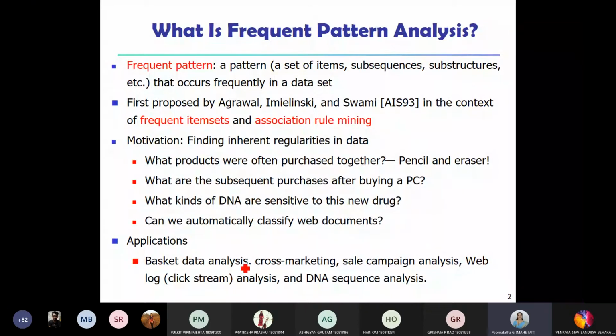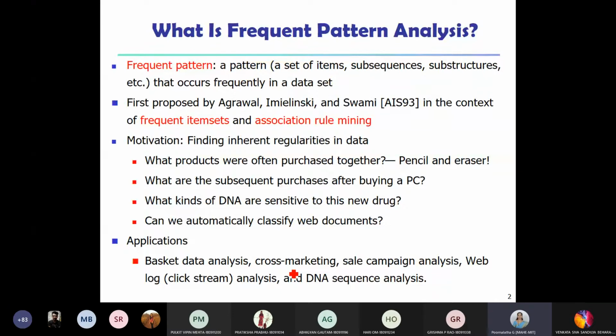If you go to a supermarket, what are the items that you pick up and put in your basket? Then cross marketing. Cross marketing is when two different companies or two different domains come together and collaborate with each other to help each other improve the sales of the items. Then sale campaign analysis, where you can analyze the sales.